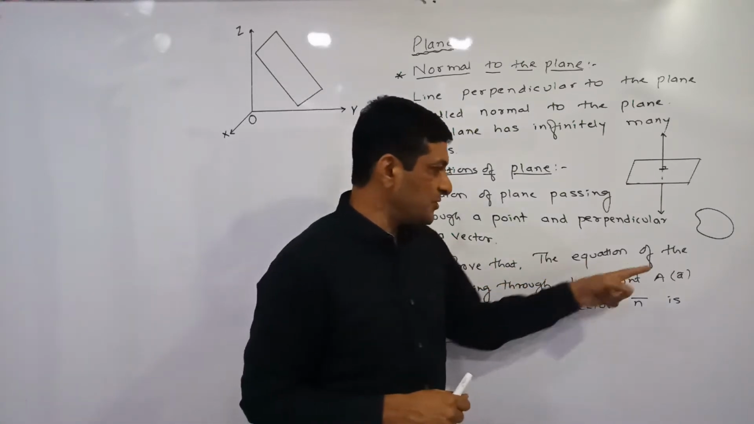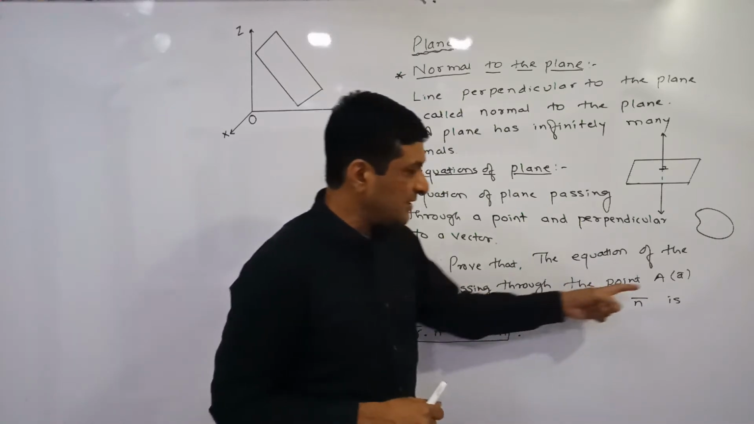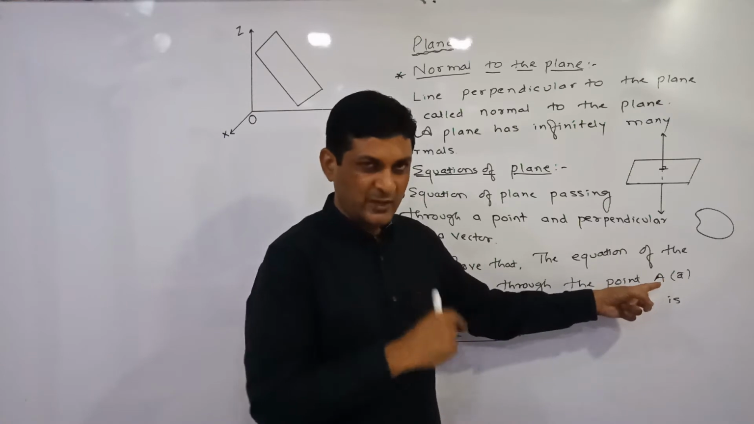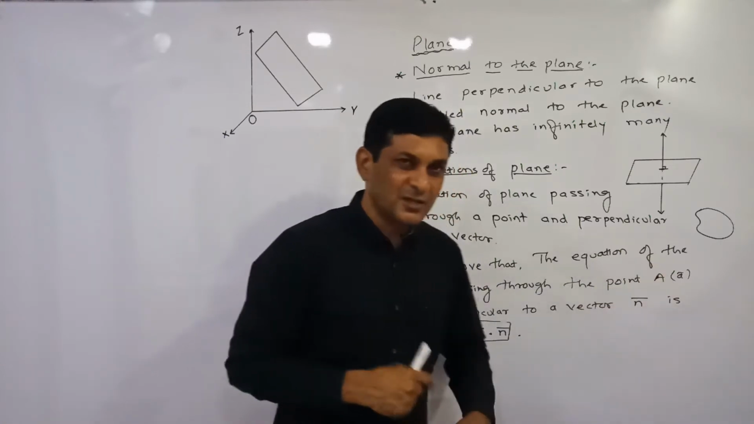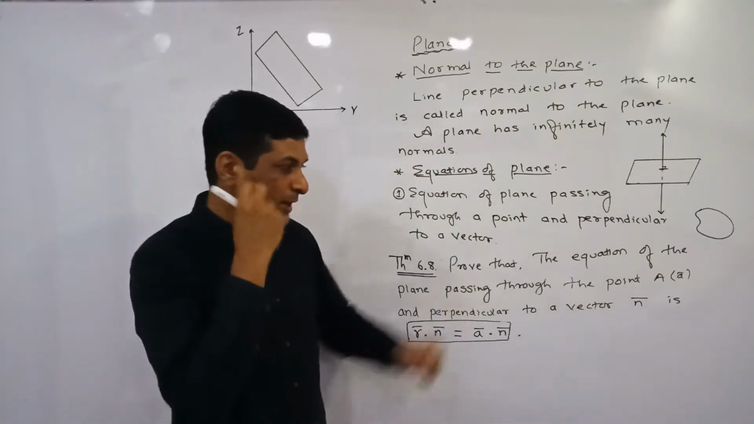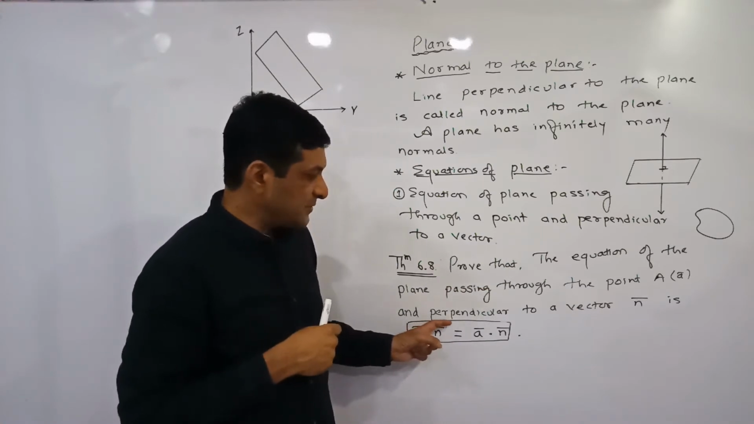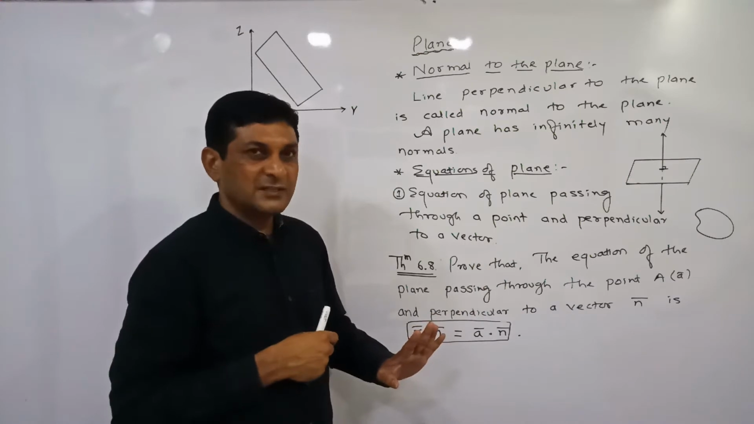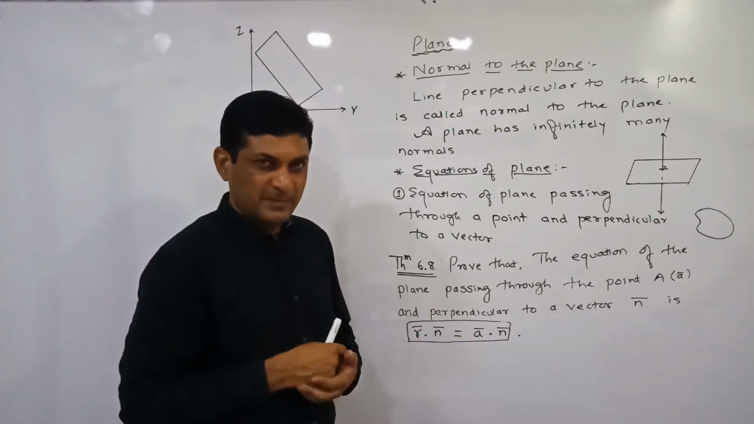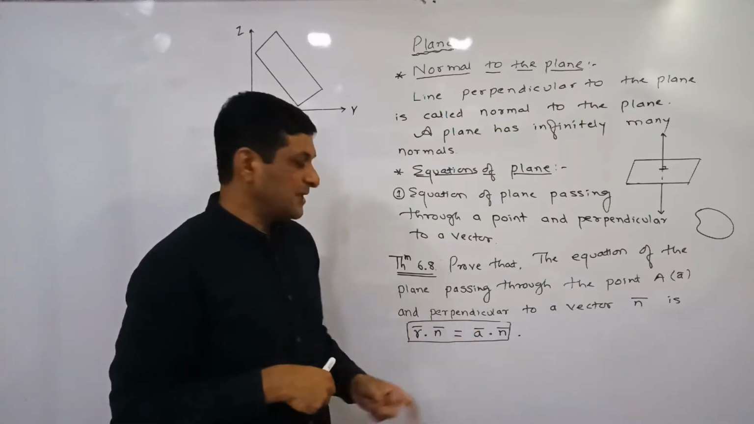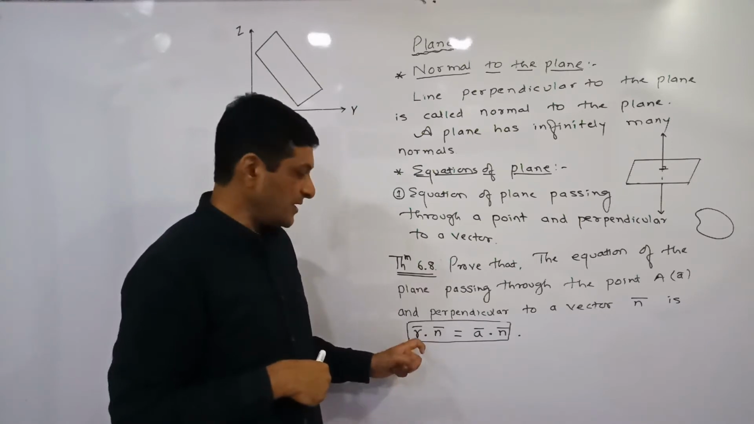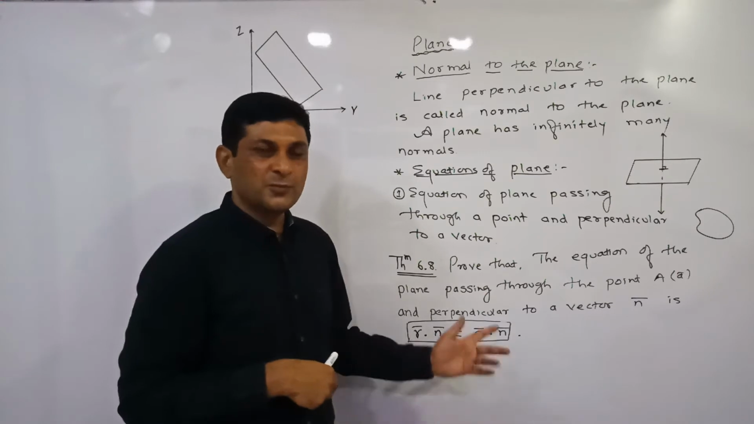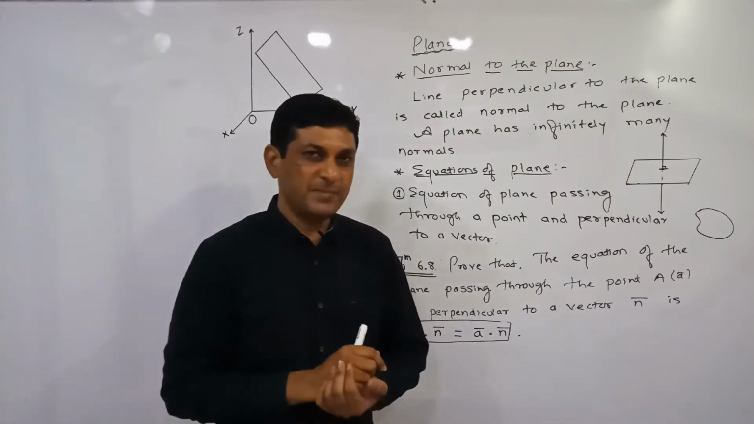Prove that the equation of the plane passing through the point A, where A is the given point on the plane and its position vector is denoted by A bar, and perpendicular to the vector n bar, is r bar dot n bar equals a bar dot n bar. Means a point on the plane is given to us and n bar is a vector perpendicular to the plane. If these two are given, the equation of the plane is r bar dot n bar equals a bar dot n bar. So we have to prove that this is the vector equation of the plane.